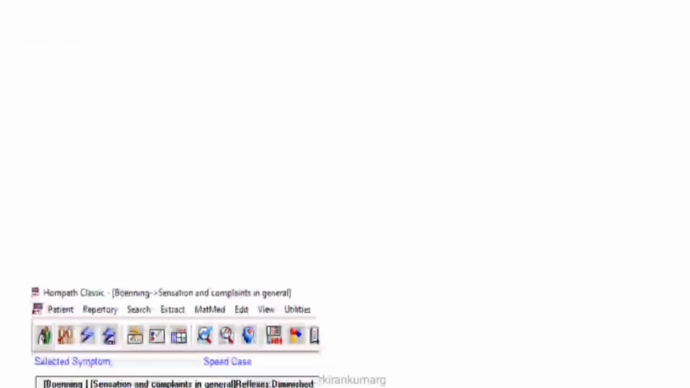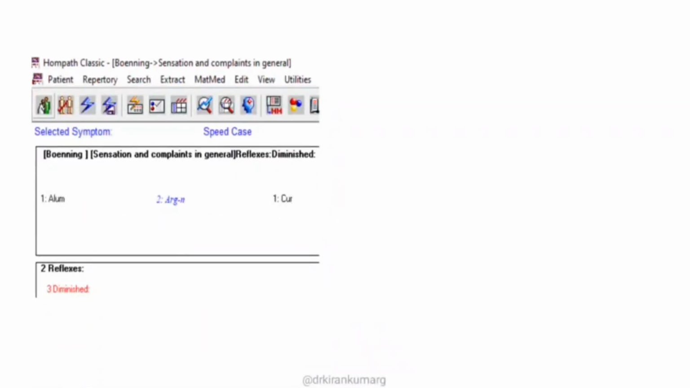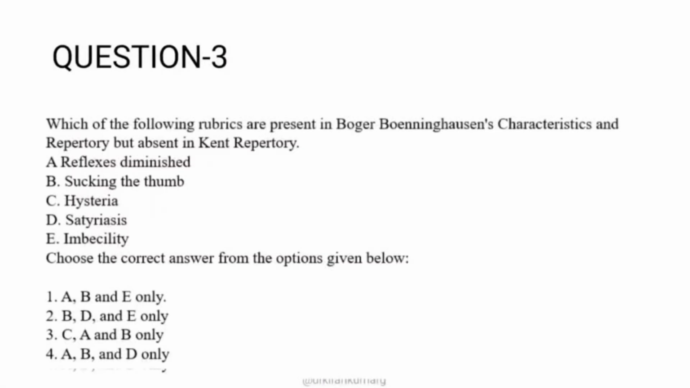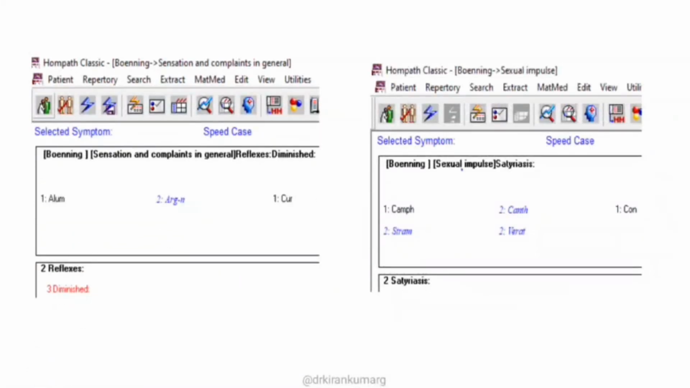In the BBCR chapter, under sensation and complaints, there is a rubric reflexes diminished, so that is ruled out, since it is present in the BBCR chapter. Then you need to see the next rubric, satyriasis. Satyriasis is seen in BBCR under sexual impulse. Satyriasis is nothing but increased sexual desire in males, whereas in females it is called nymphomania. This rubric is not there in Kent repertory.